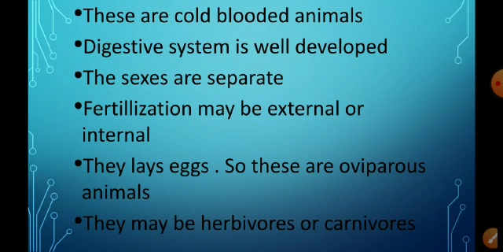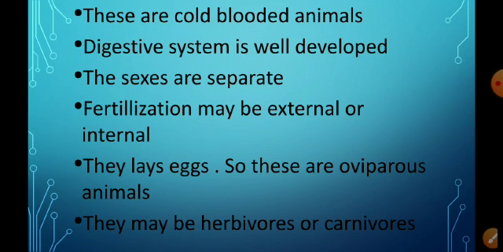The digestive system is very well developed because the mouth, alimentary canal and anus are present. The sexes are separate. The male and female gametes are present in separate organisms. Then fertilization may be external or internal.